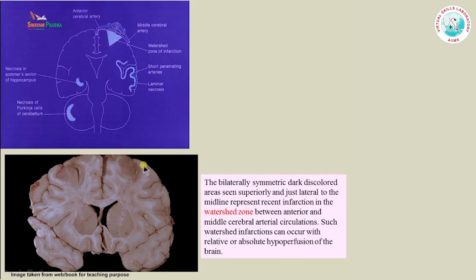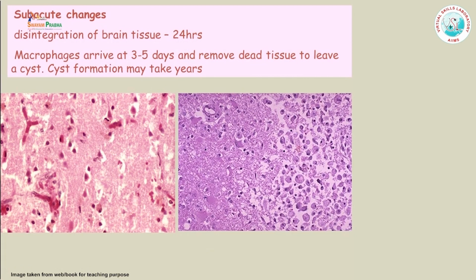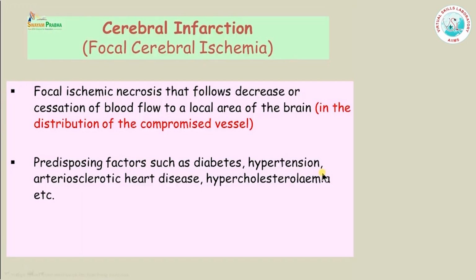So this is just to show you an infarct which is bilateral in nature and has affected the watershed zones on both sides because of the global ischemia to the brain. So these are the zones which are affected in this patient. And now we come on to the subacute changes. In subacute changes there is disintegration of the brain tissue which occurs within 24 hours, and after a few days there would be macrophage proliferation at the site followed by gliosis.